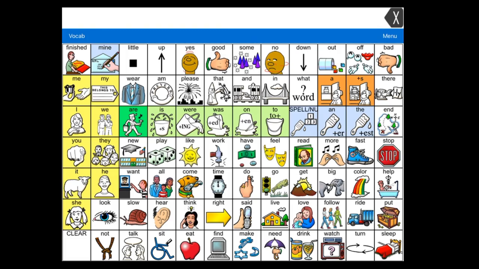Do you hear that sound? That is the sound of the button clicks. The button clicks give you feedback that a button has been selected. Let's take a look at how you can turn the button click on or off depending on your preference.